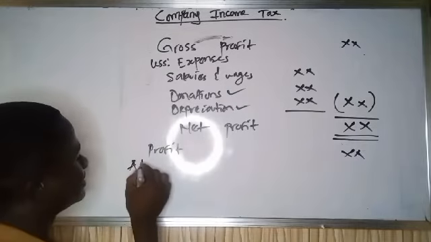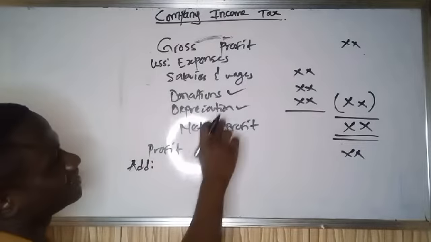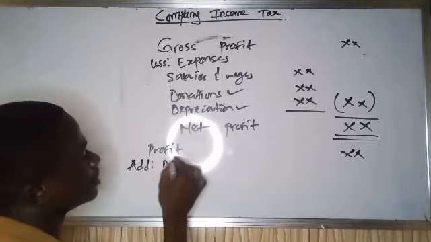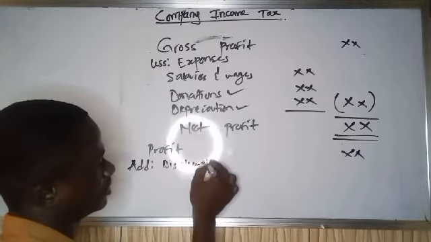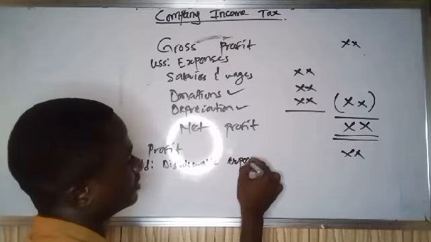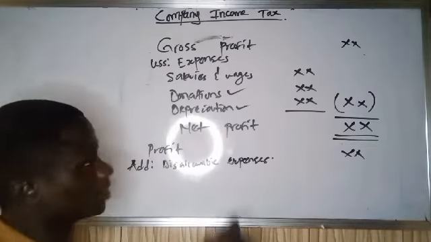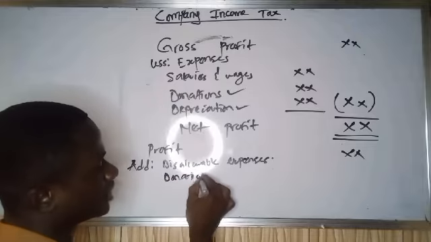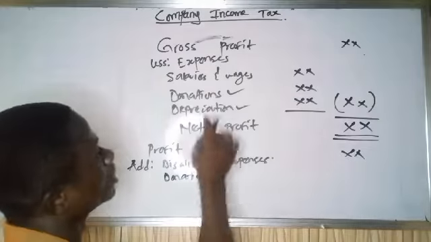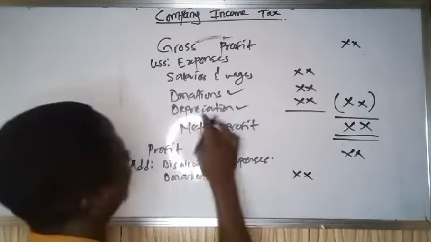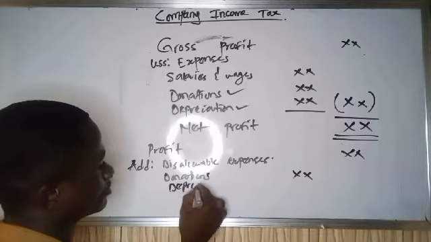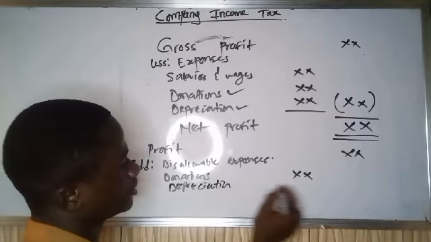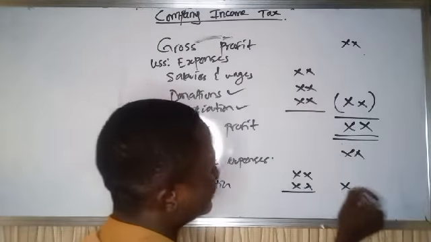You will now add disallowable expenses. I'm just giving you the brief format. So disallowable expenses include donations. I've not explained why they are not allowed, and I will explain. Just follow. Donations and depreciation. So you will add them.